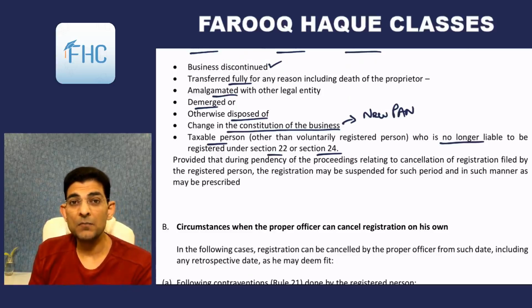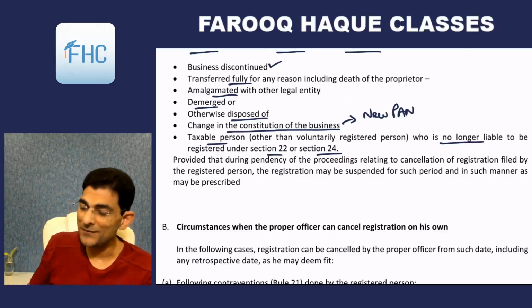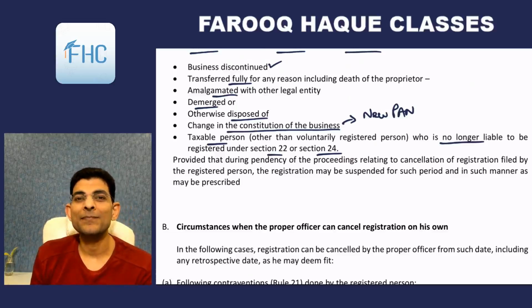But if it was taken because of the threshold limit, you had crossed the threshold limit, so you took registration, and maybe a few years down the line your turnover dips because of recession or setback in business, then you can go and cancel your registration.